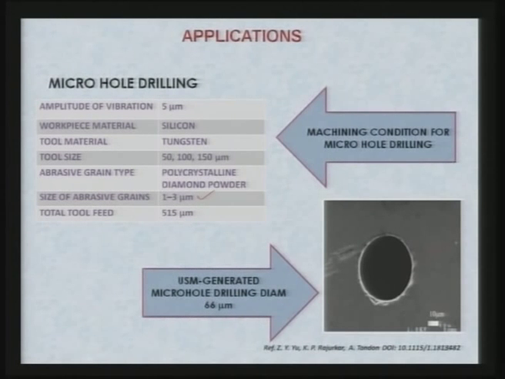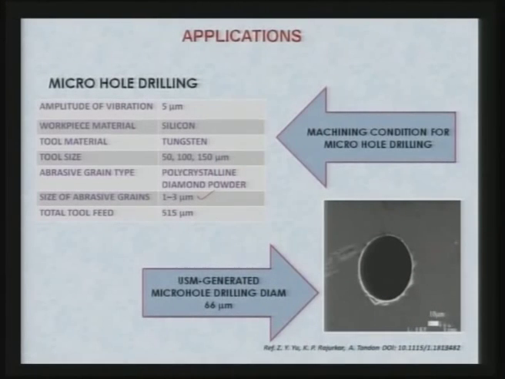So, this is basically only by ultrasonic machining, not ultrasonic assisted electric discharge machining, which I showed to you in the earlier slide. And here is the silicon, which is normally very difficult to machine with such fine features.